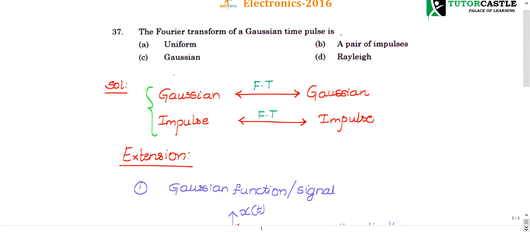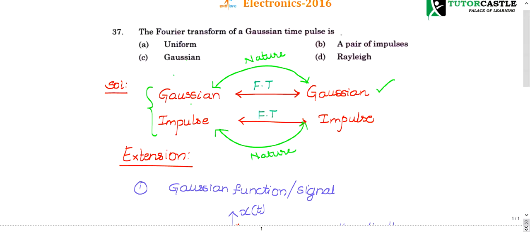It doesn't mean that they have exactly the same values. They'll have the same shape, but the same values they may not have. What I'm saying is the nature of the pulse will remain the same, it will remain intact. They'll not change. So when you choose a signal as Gaussian signal, the Fourier transform will be Gaussian once again, but there may be a change in the amplitude and there may be a delay or advancement in the signal.